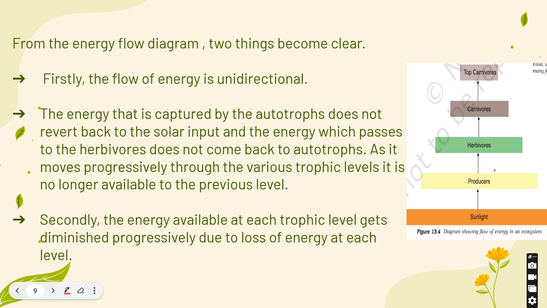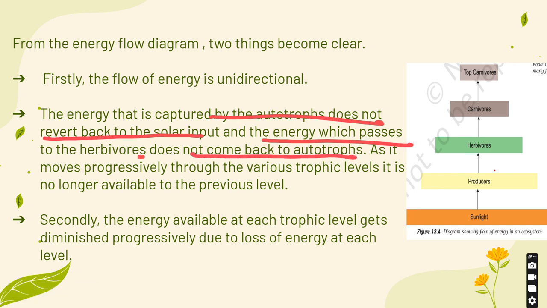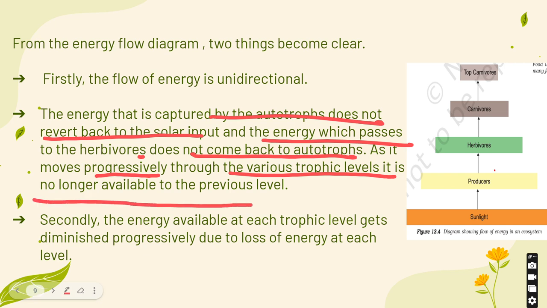The energy that is captured by the autotrophs does not revert back to the solar input, and the energy which passes to the herbivores does not come back into the autotrophs. As it moves progressively through the various trophic levels, it is no longer available to the previous level. So, this paragraph clearly states the definition of the meaning of unidirectional.